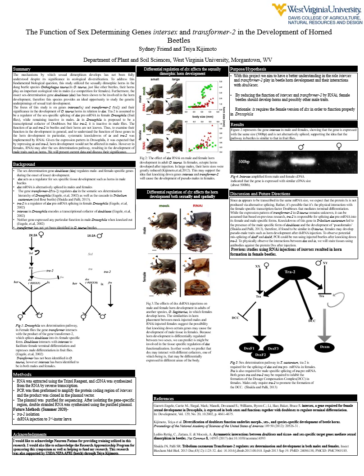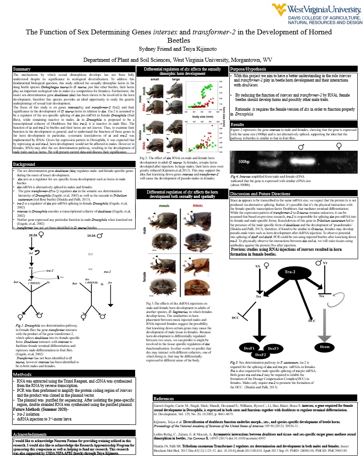Thus, to examine their function in the development in general, and to understand the function of those genes in the horn development, systematic knockdowns of intersex and transformer2 will be implemented by RNAi. So far, RNA has been extracted using TRIzol reagent, and cDNA was synthesized from the RNA by reverse transcription. PCR was then performed to amplify the protein coding region of intersex, and the product was cloned in the plasmid vector. The plasmid was then purified for sequencing.